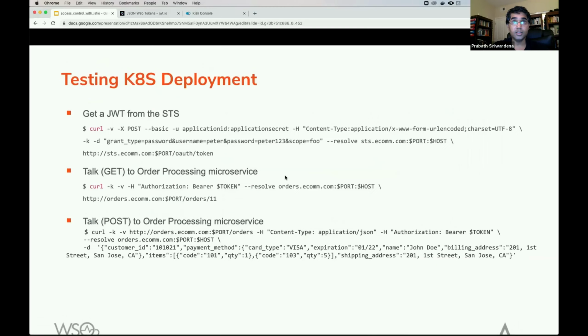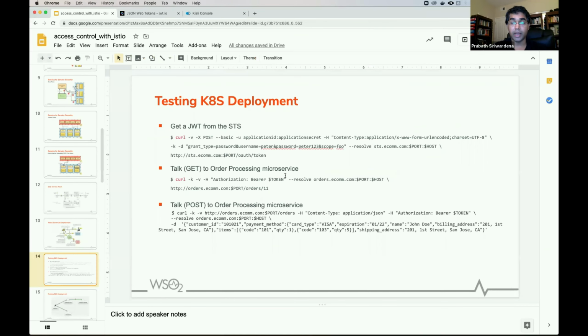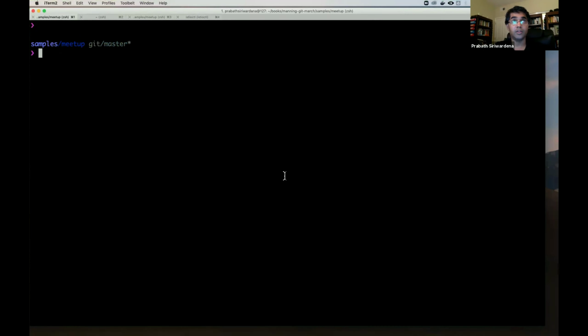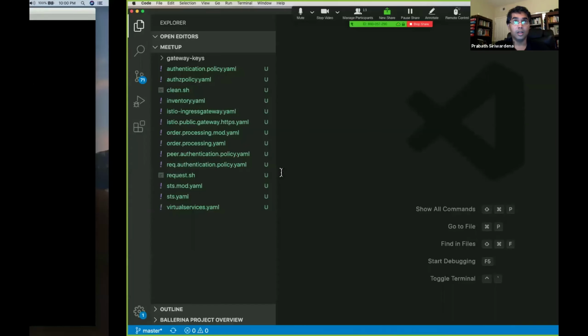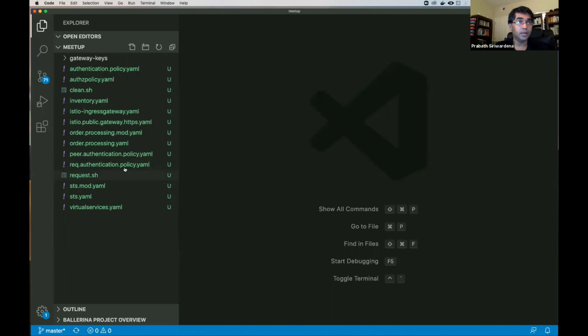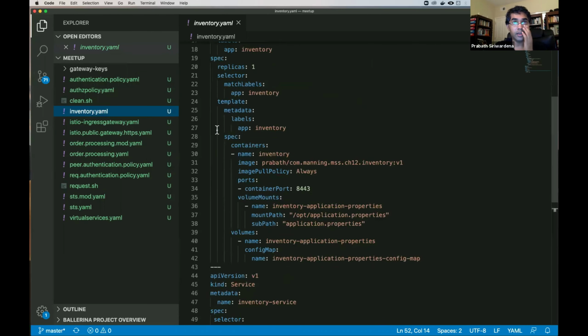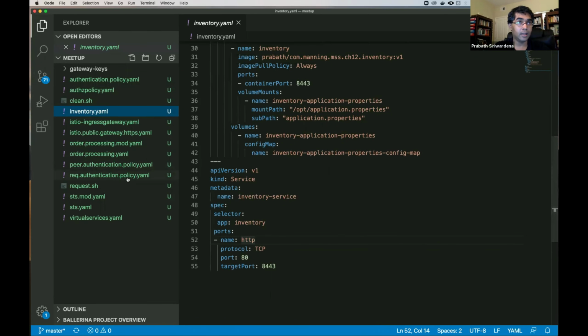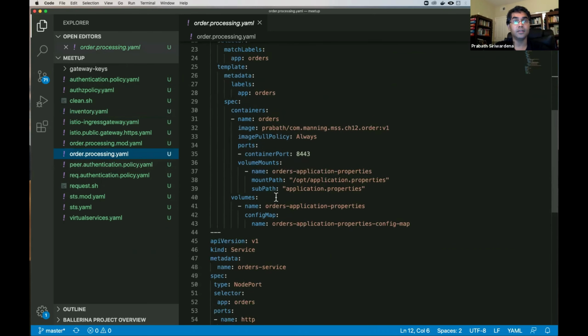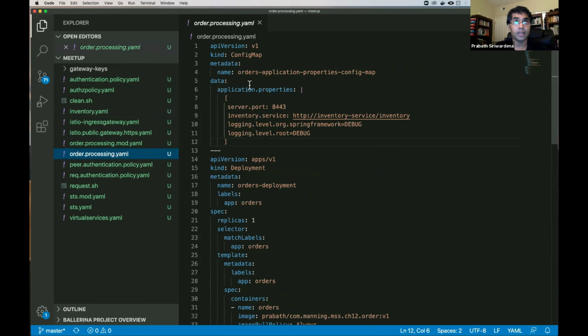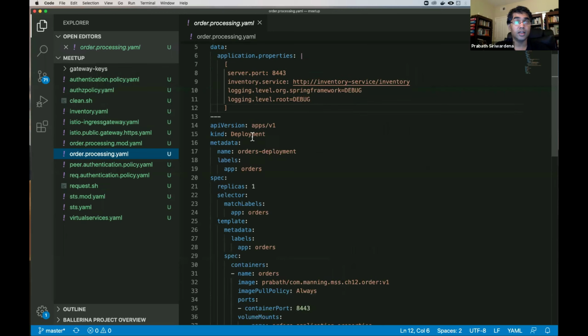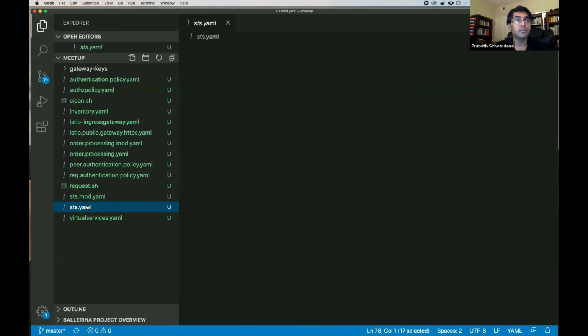First, I need to deploy these three microservices in my Kubernetes environment. I'm using Docker for Desktop, so it's a single node Kubernetes cluster. This is my deployment artifacts. This is the inventory microservice, so I won't go through it in detail. And then the order processing microservice, its deployment and the Kubernetes service, and also secrets and other config maps, and then the STS.